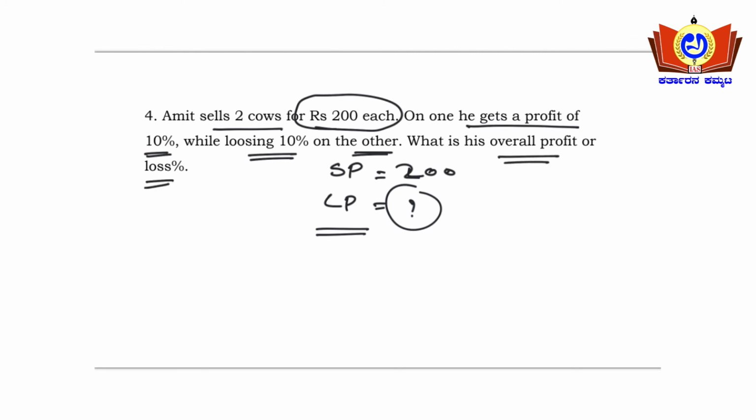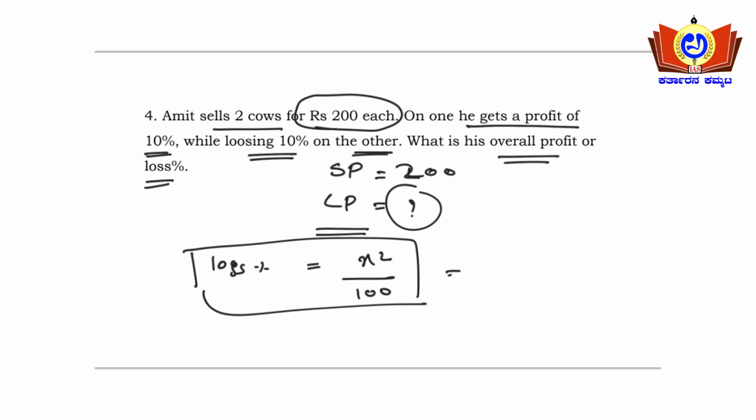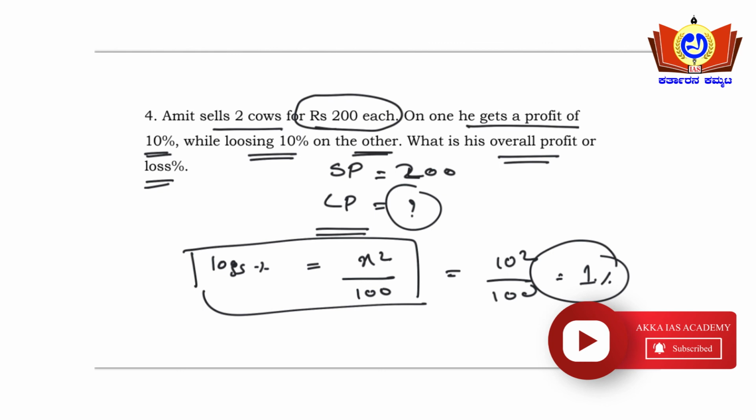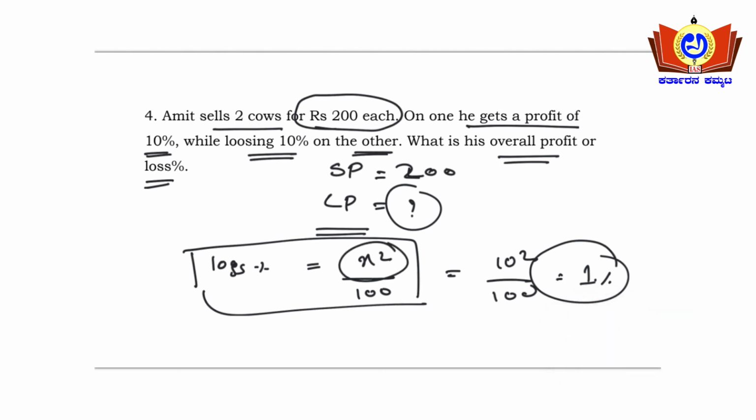The formula is: loss percentage equals x square by 100. In the previous video, when we were dealing with percentages, I had given this formula. Try to remember it. So what is x here? 10 square upon 100, that equals 1%. When 2 items are sold at rupees x, one at a gain of p% and one at a loss of p%, the overall loss will be p square by 100, that is nothing but x square by 100. Try to remember this formula as well.